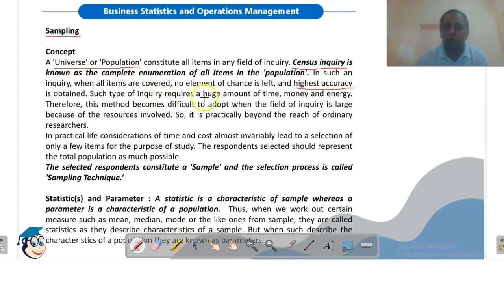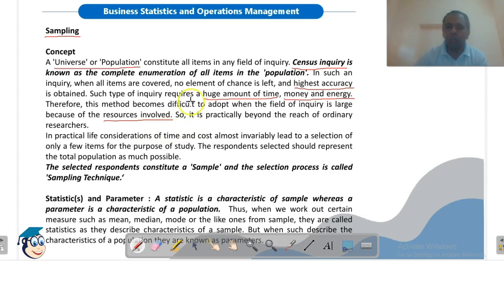Such type of inquiry requires huge amount of time. For example, when government conducts a population survey, जब government population count करती है तो घर घर जाके सर्वे होते हैं, so it requires huge amount of time, and because a lot of persons are involved, it requires money and energy also. Therefore, this method becomes difficult to adopt when the field of inquiry is large. So when the population size is very large, census inquiry becomes difficult, because a lot of resources have to be used to conduct the study. So it is practically beyond the reach of an ordinary researcher.